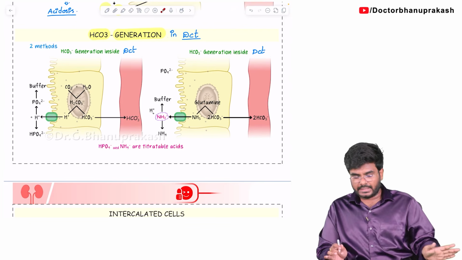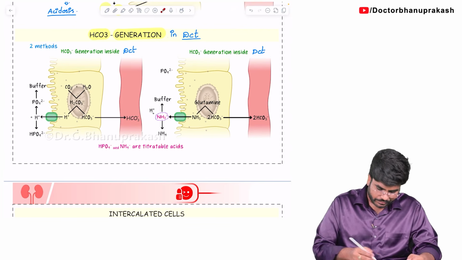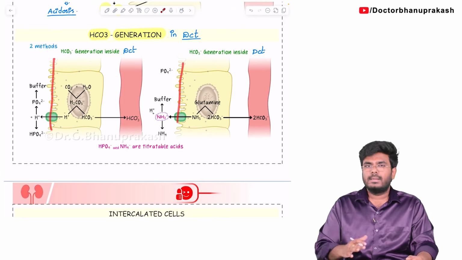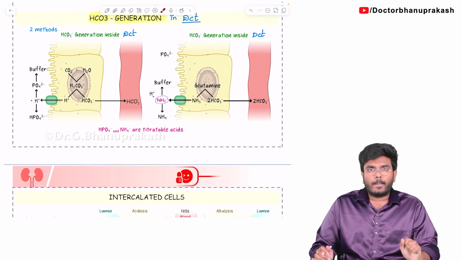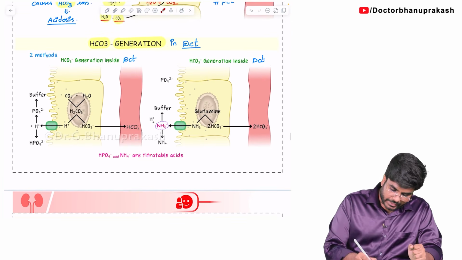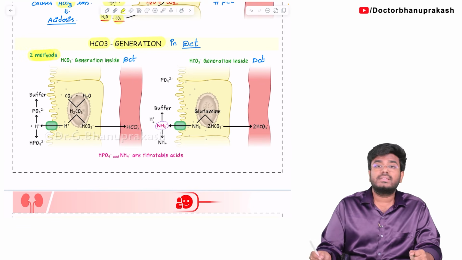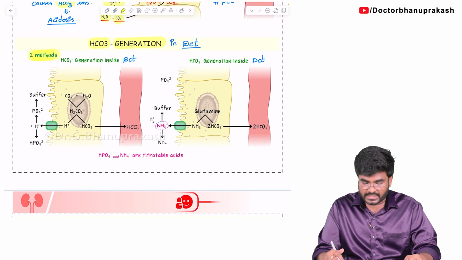This is not PCT, this is a DCT. Again, I am telling you. Here the brush border shouldn't be there, but it's given. Now, how are these bicarbonates generated? There are two methods, guys. There are two methods by which these bicarbonates can be generated.